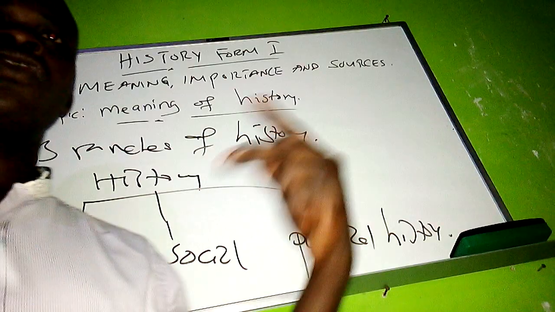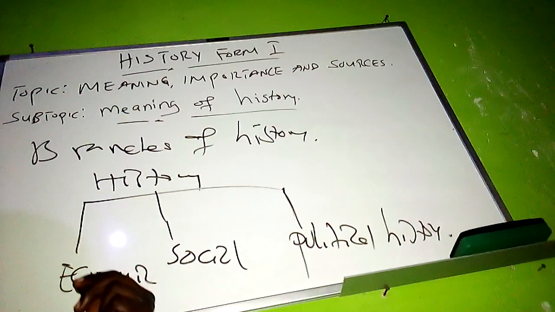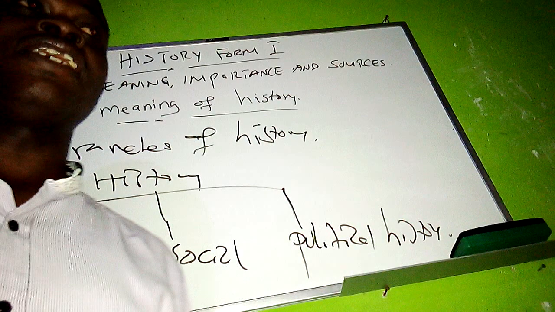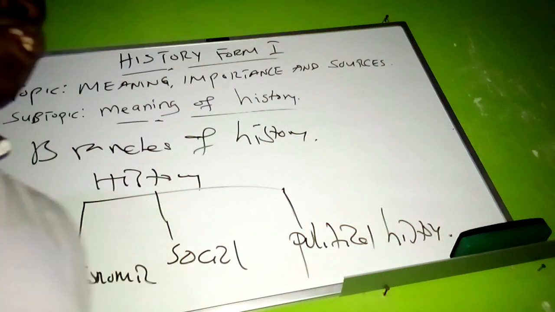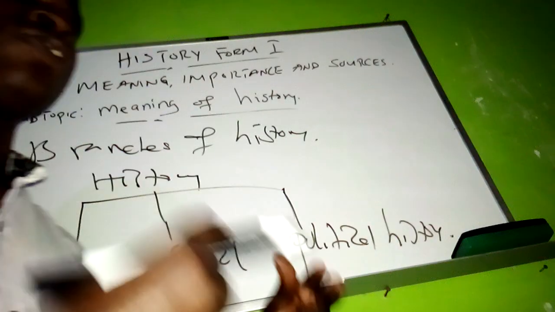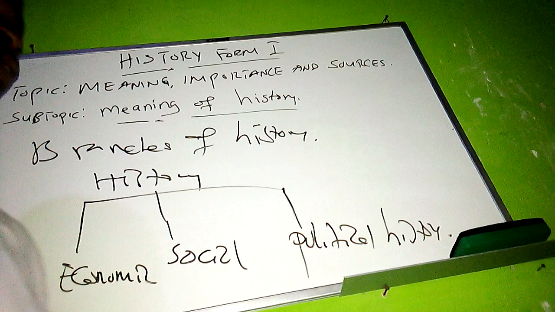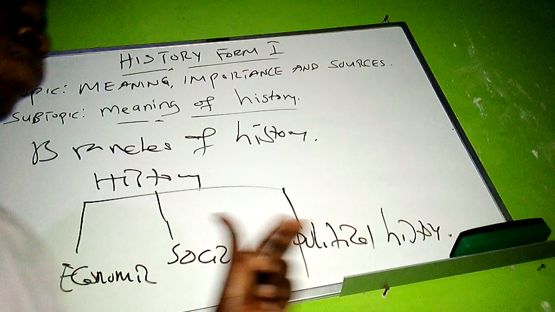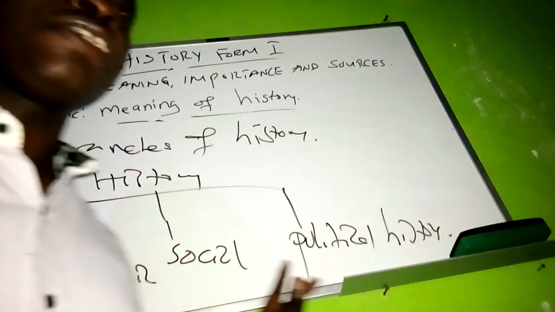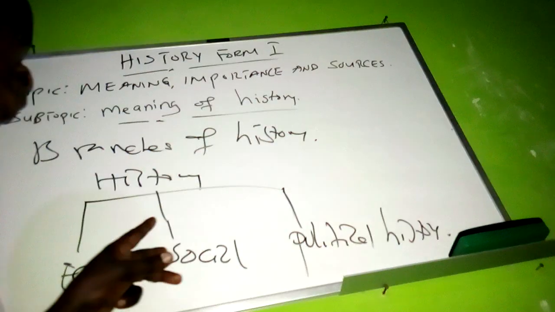Let us explain these main branches of history. When you talk about economic history, we talk about all economic activities of the past, like agriculture, trade, and industries. All of these are based on the branch of economic history.